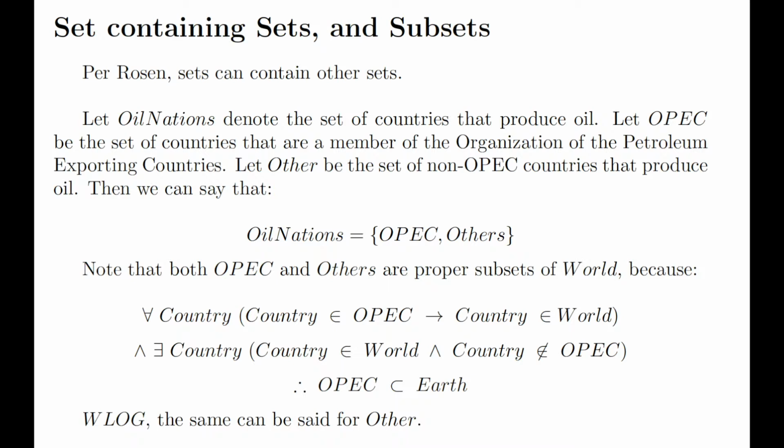Note that both OPEC and others are proper subsets of the world because not all countries in the world will be in OPEC. They will not be equal to the set of countries in the world. We can prove this. For all country, if a country is an element of OPEC, then that country is an element of the world. And there exists a country where country is an element of the world and country is not an element of OPEC. Therefore, OPEC is a proper subset of Earth. And without loss of generality, the same can be said for other.